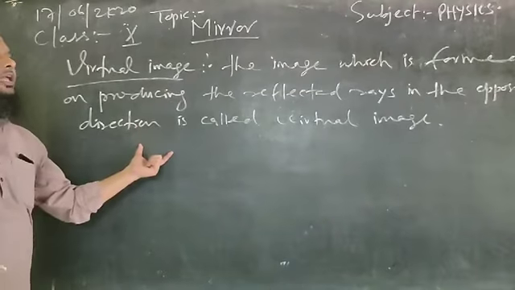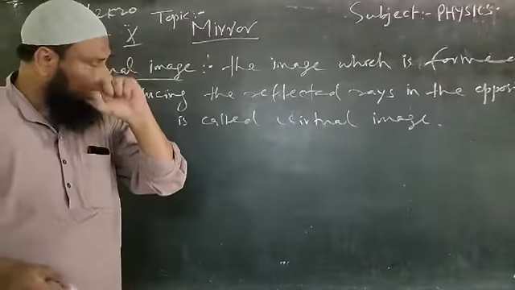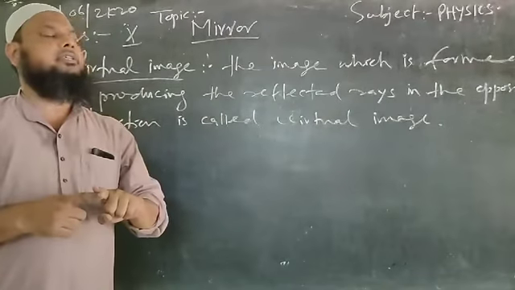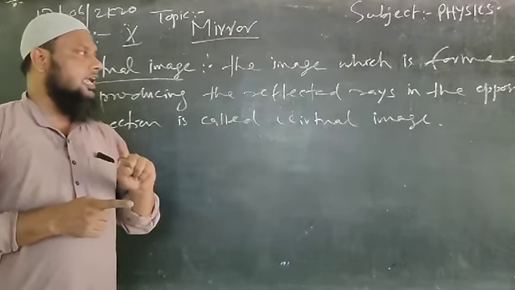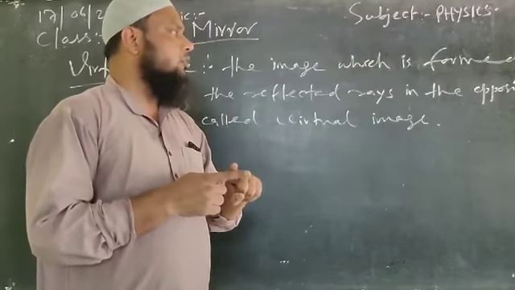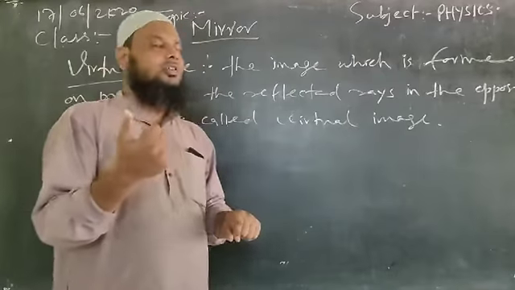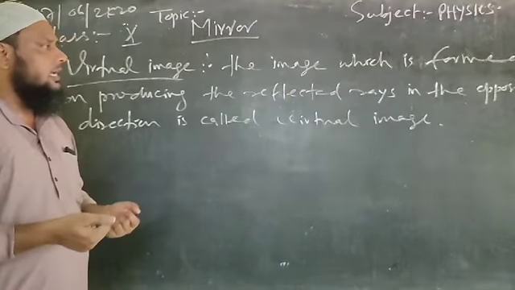Here what we find, once we see the appearance of virtual image, the reflected rays will not directly intersect each other. We have to somehow produce those two reflected rays in the backward direction. Then only those will intersect each other and will form the image.